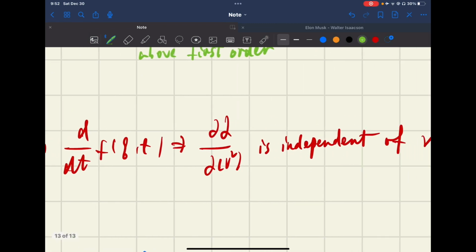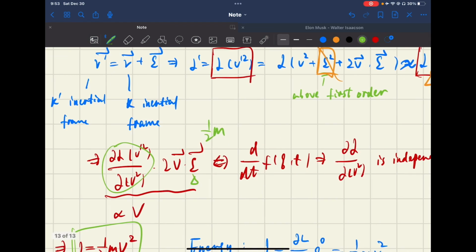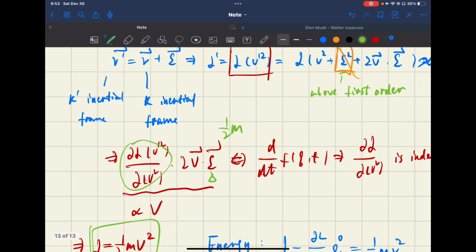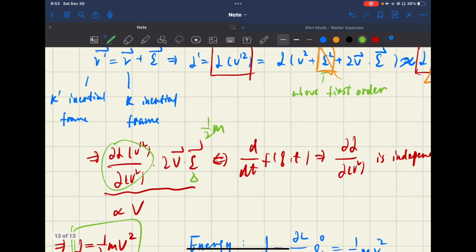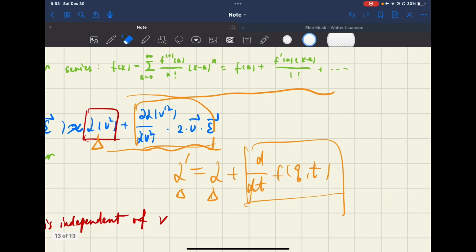this term should be independent of velocity, meaning that if we take the partial derivative of Lagrange's function over v squared, it should have absolutely nothing to do with velocity, because if we add more to this, it will not satisfy this condition here.